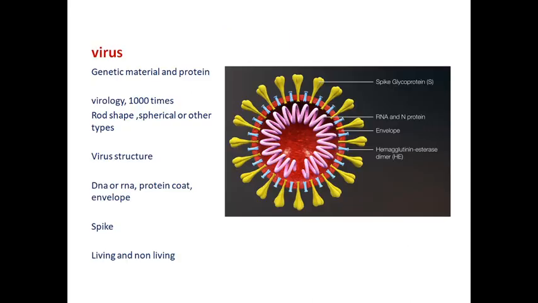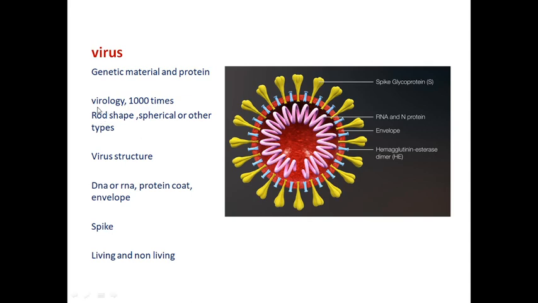First, we discuss the viruses. This is the structure of viruses. Viruses have genetic material as well as protein. Genetic material is nothing but RNA or DNA. It is intermediate between living and non-living characteristics. In Latin, virus means poison. What is virology?